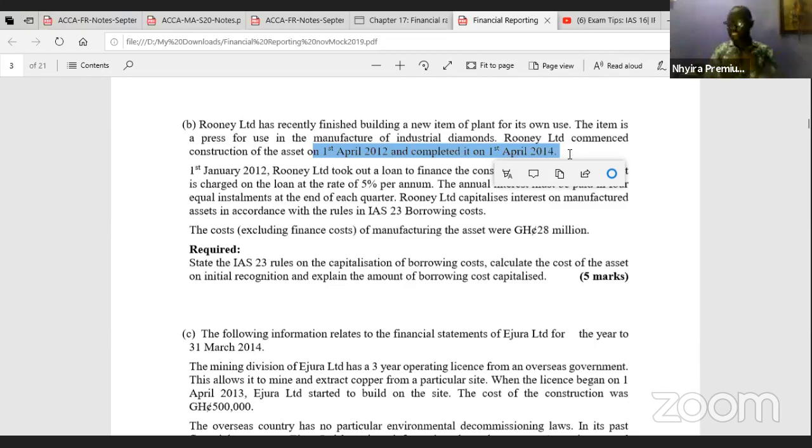A qualifying asset is an asset that takes substantial time to be ready for use. If we look at this, you realize that it took 2 years. It means it's a qualifying asset.